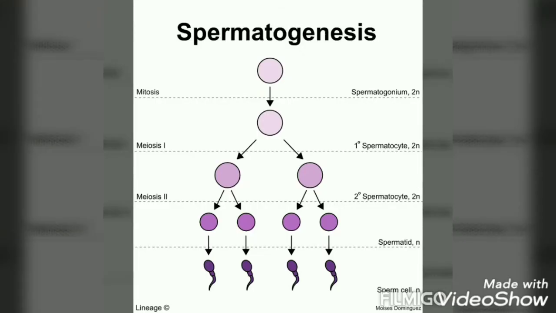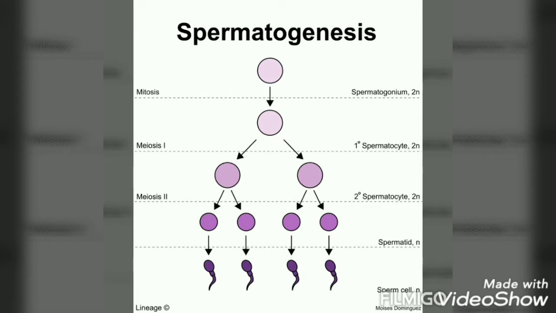Let us today discuss human reproduction, in that the male reproductive system. The male reproductive system is located in the pelvis region and it includes a pair of testes, accessory ducts, accessory glands, and external genitalia. The testis is located outside the abdominal cavity within a pouch called a scrotum.